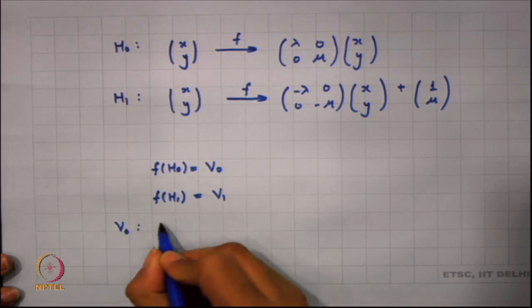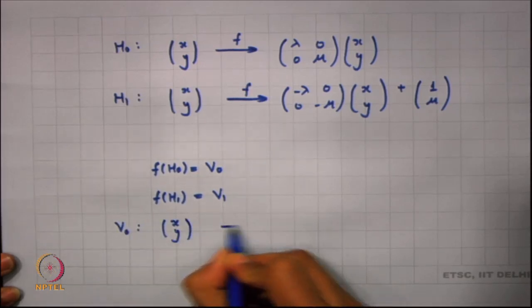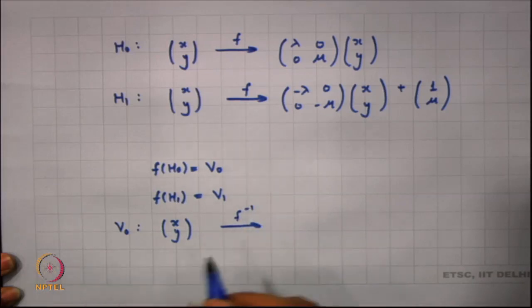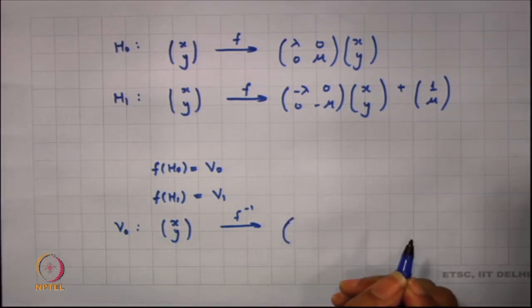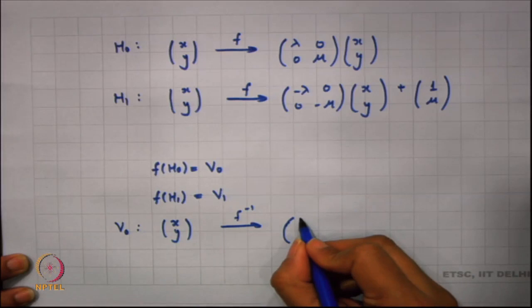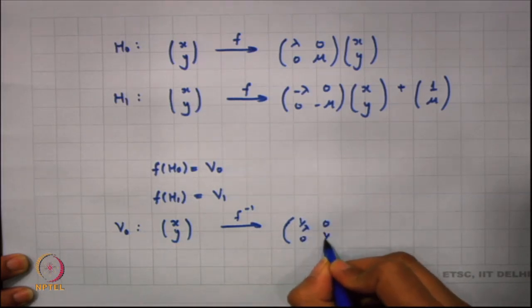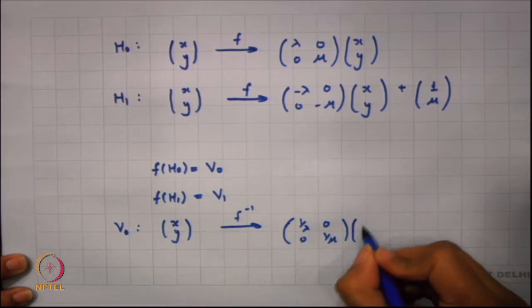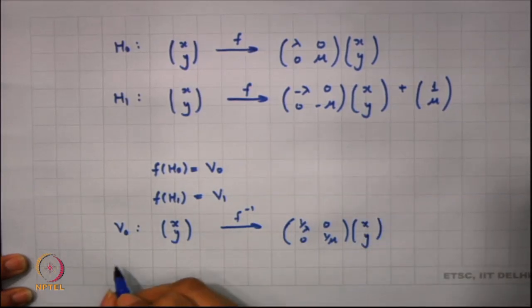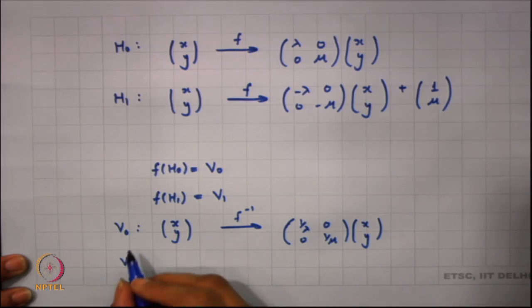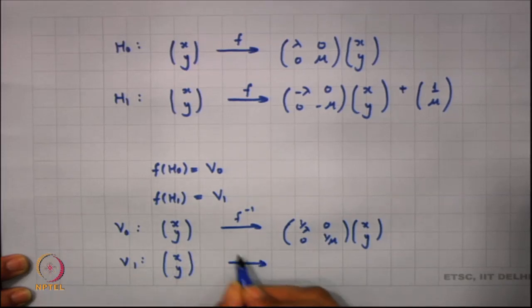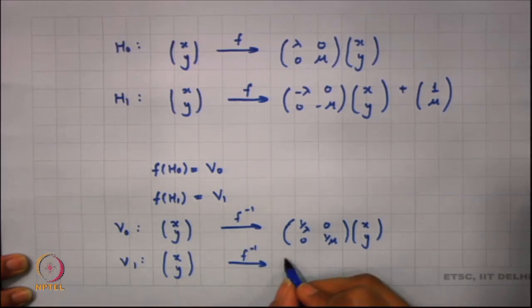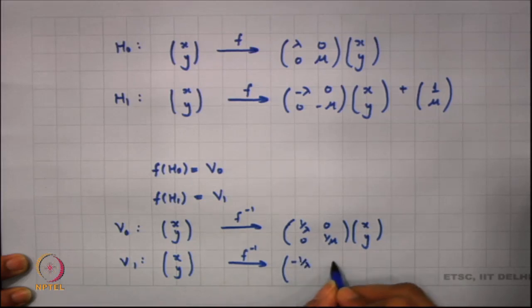We find that f inverse acting on D is defined in such a manner that if I take my V naught, which is basically x y, what happens under f inverse? Under f inverse, this is mapped by the matrix 1 by lambda, 0, 0, 1 by mu, times x y, and V 1 is mapped again, because we have a twisting here, you have a negative sign here.